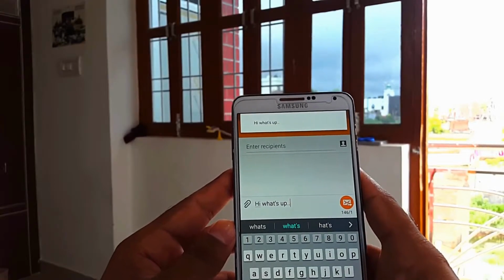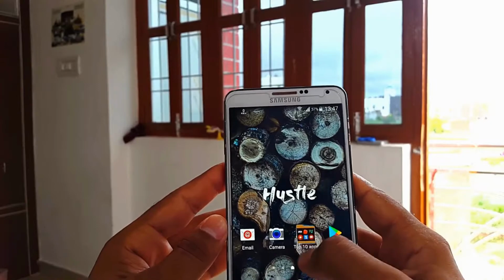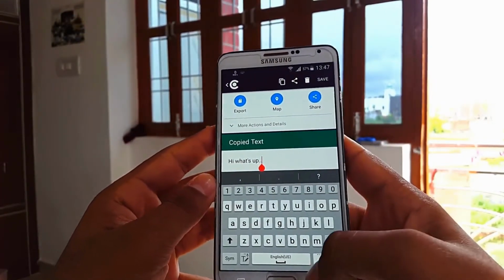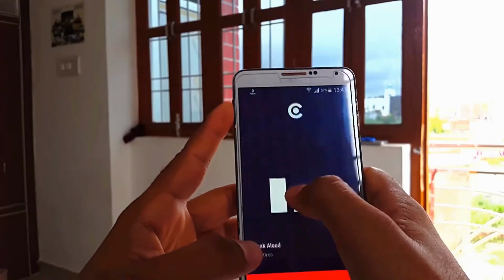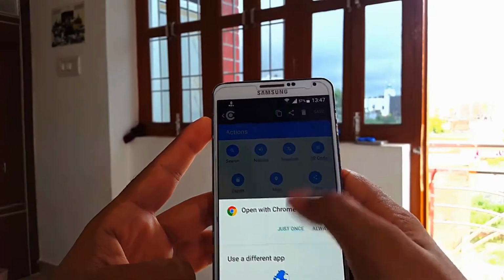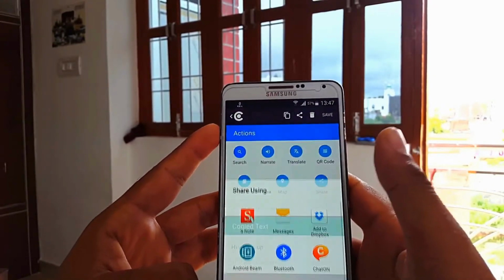Get a quick action to search a copied text from the search engine of your choice like Google, Bing, Baidu, etc. It translates, shorten links, open link, add to context, email, speak out the word you copied with one tap, export, import, backup your clips. It also converts text to QR code instantly with one tap and share it to your friend.